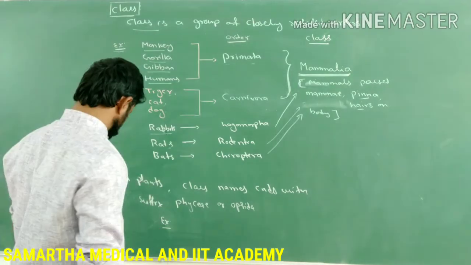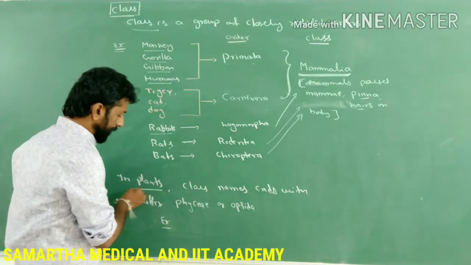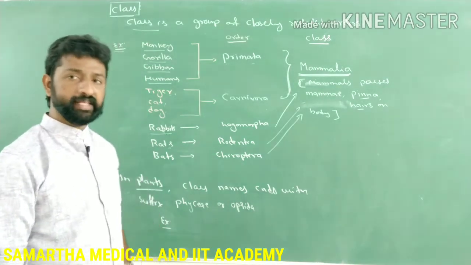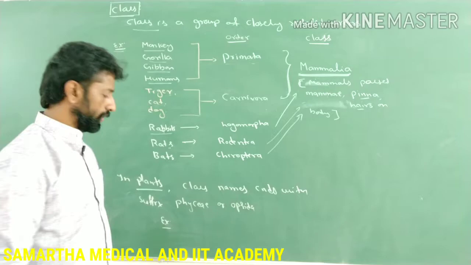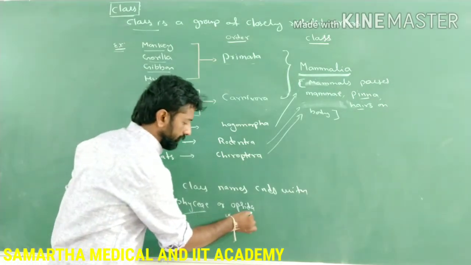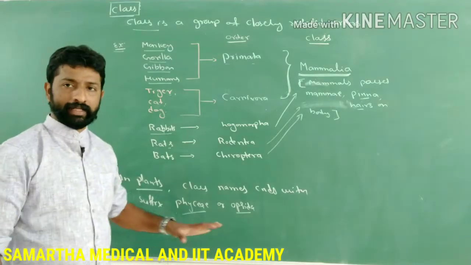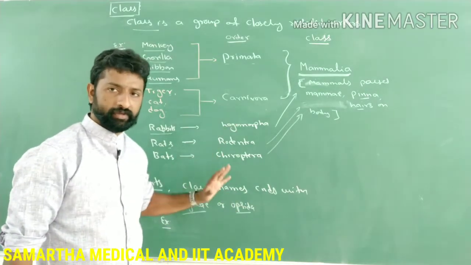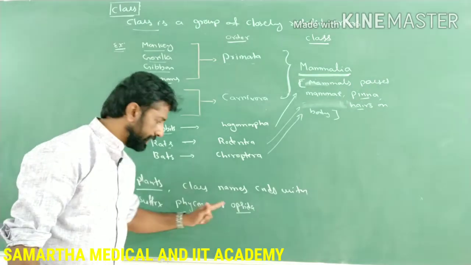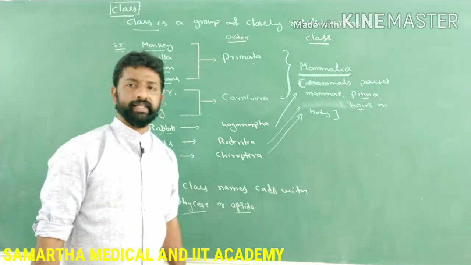In the case of plants, the class names always end with a suffix, either Phyceae or Opsida. Let's see examples of them.